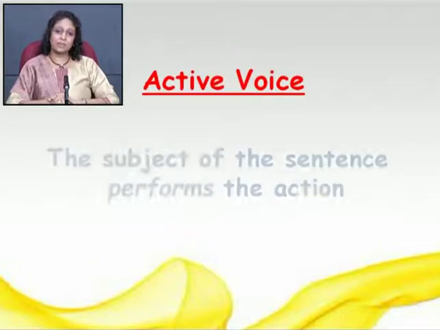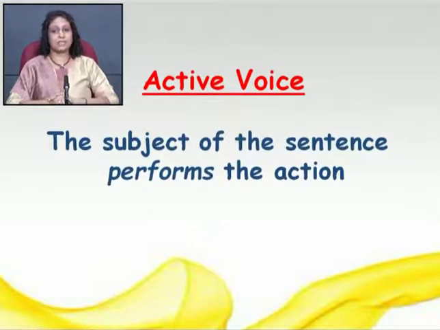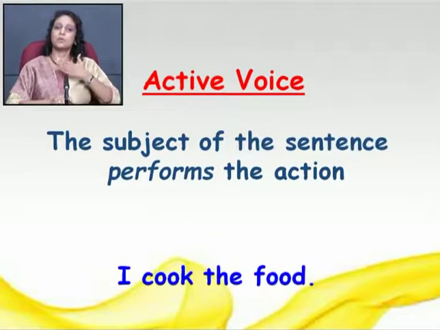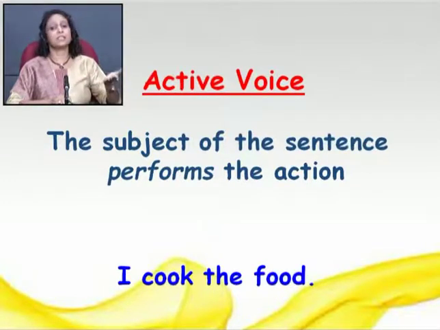While in active voice, the subject of the sentence performs the action. For example, I cooked the food, right? That means the subject performs some action or does something. While in passive voice, the subject receives some action. So the food is cooked by me.